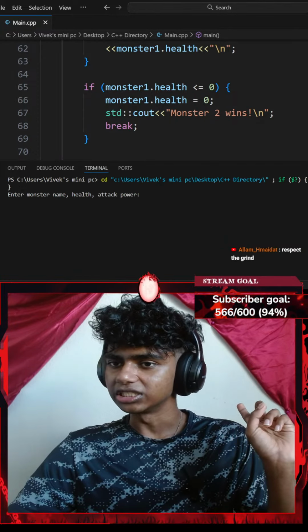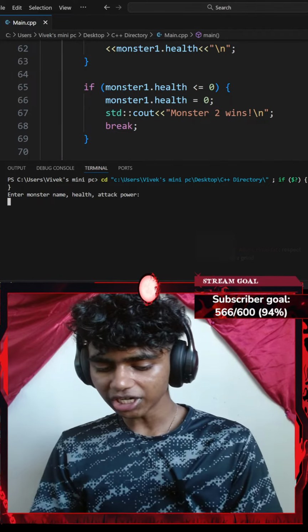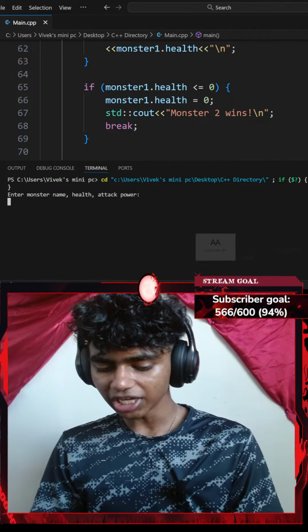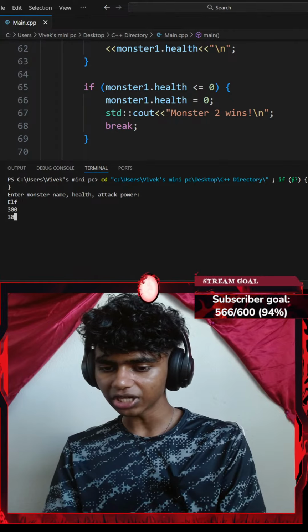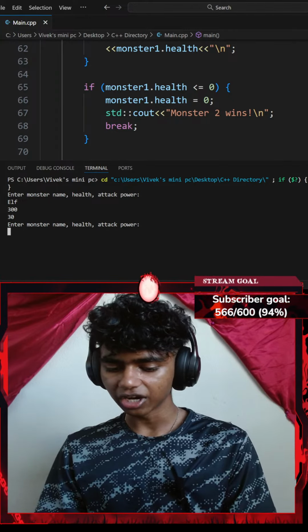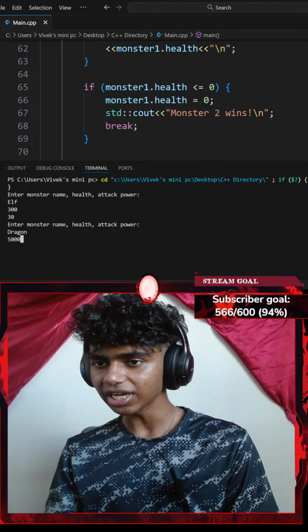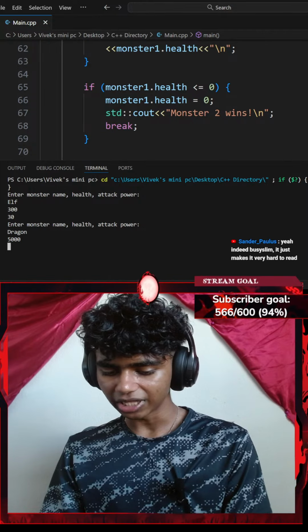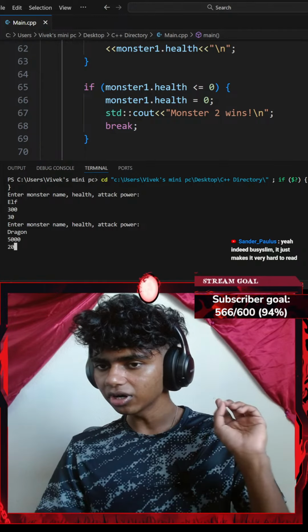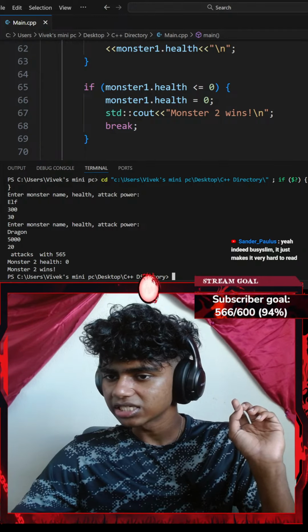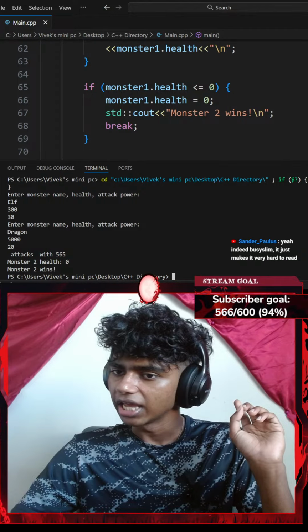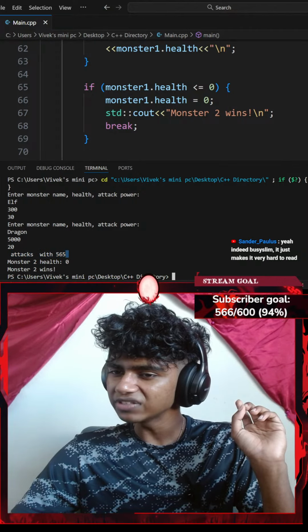So it says, enter a monster name, I'll go with elf. Enter a monster health, I'll go with 300. Enter an attack power, I'll go with 30. And then I add another monster, this could be dragon. Dragon has 5000 health, and maybe 20 attack power. Okay, it says attacks with 565.